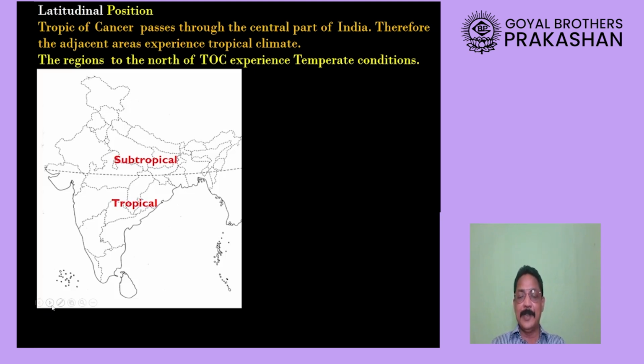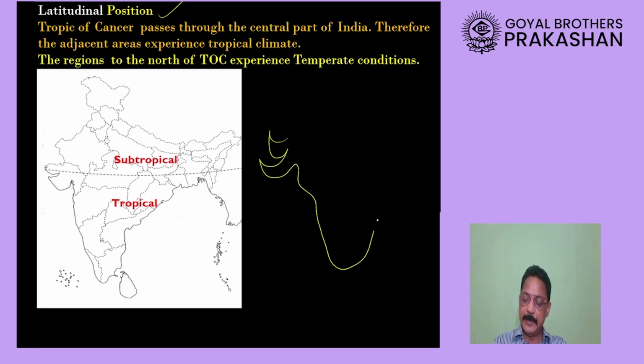Okay. Now, let us look at the next very important factor called latitudinal position. It is easy to understand. Please remember one very important thing.